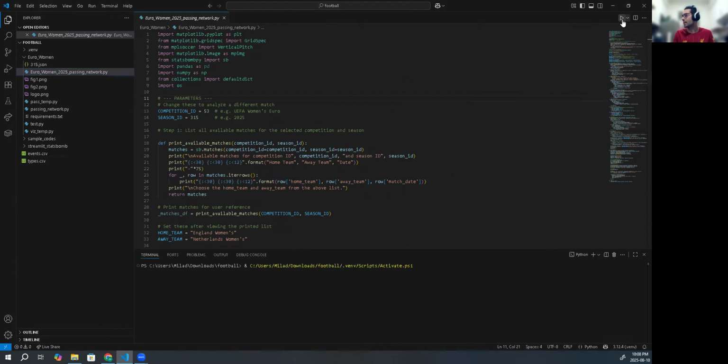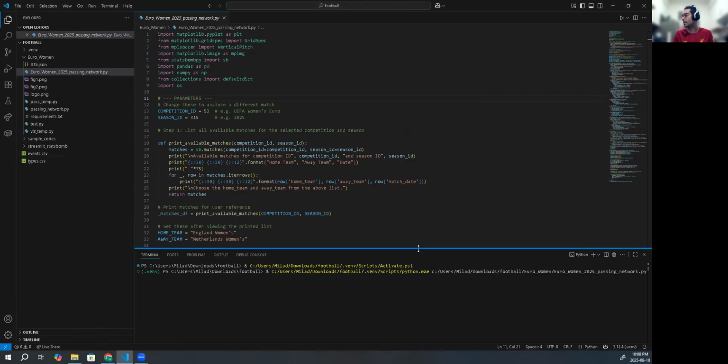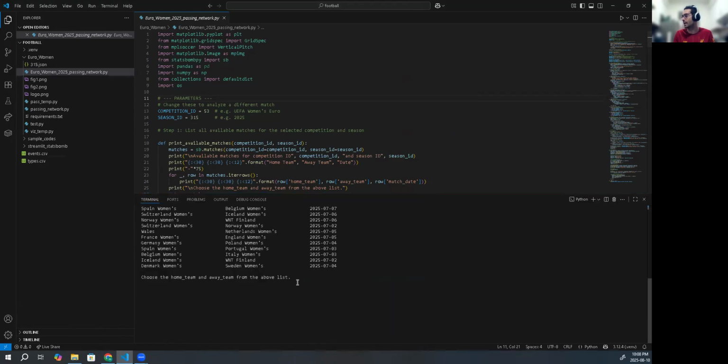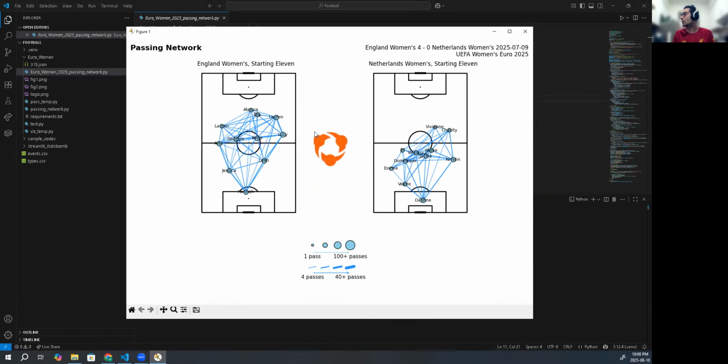It's just gonna take a few seconds and provide some input about the matches that happened in the Euro, the name of the teams, and the date that it happened. So you can choose each of them and then visualize the different passing networks. But in this one, the default I chose was the match between England and Netherlands. So let me bring the figure in this page as well so you can see. So the end product looks something like this.